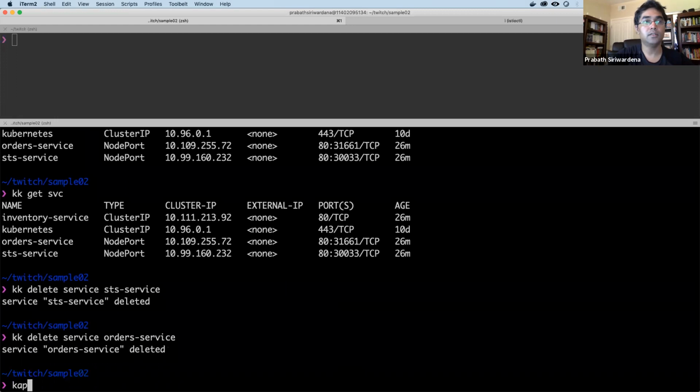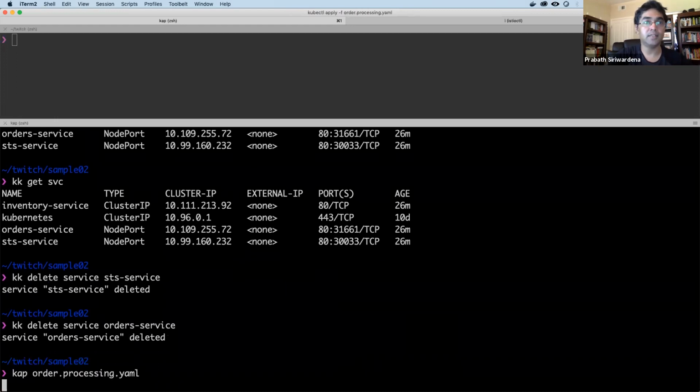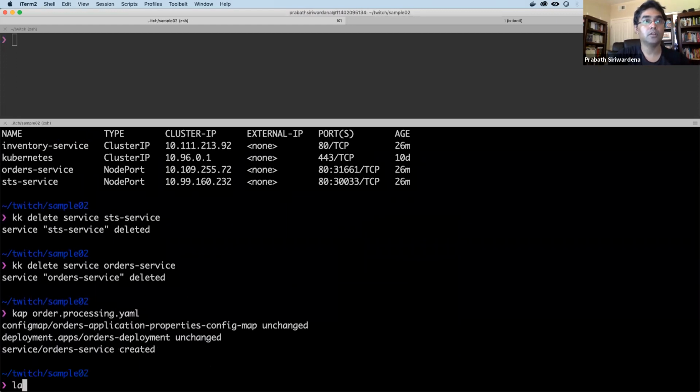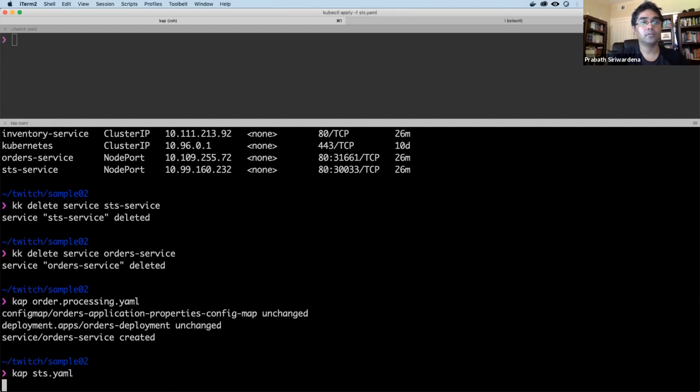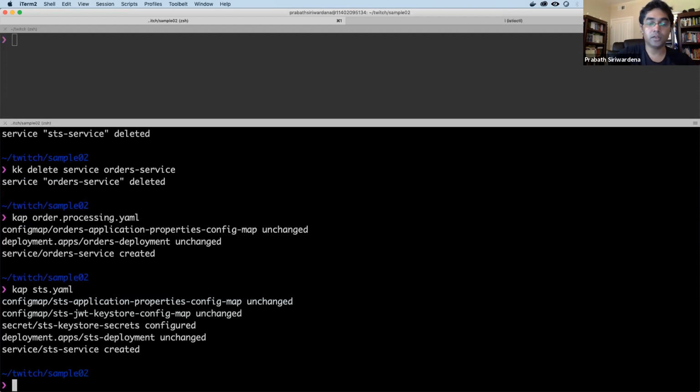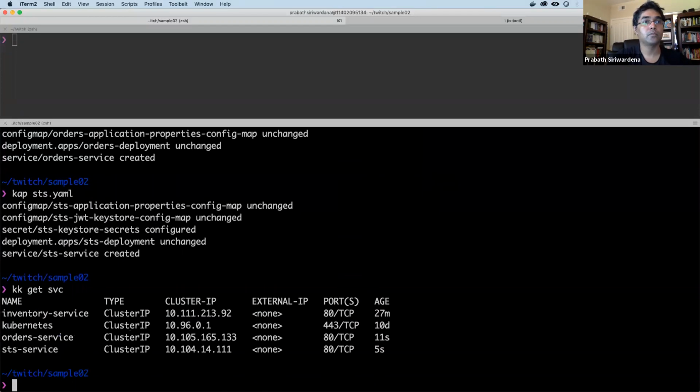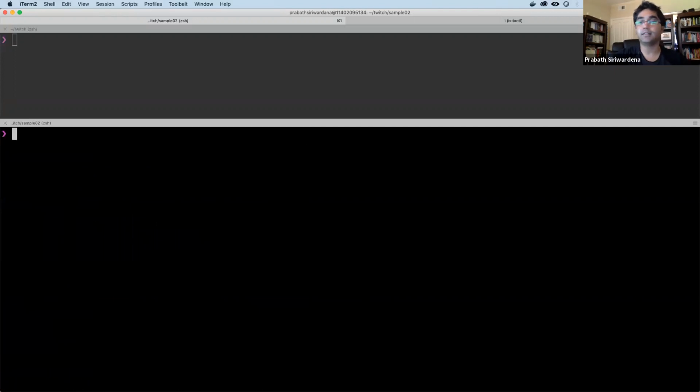Now let's run the same command we did before. Right? So now if you do get services, you can see all the services are of cluster IP service type. Right? So that means I cannot directly access these services without going through the Istio Ingress Gateway. Now let's see how to access these services through the Istio Ingress Gateway.